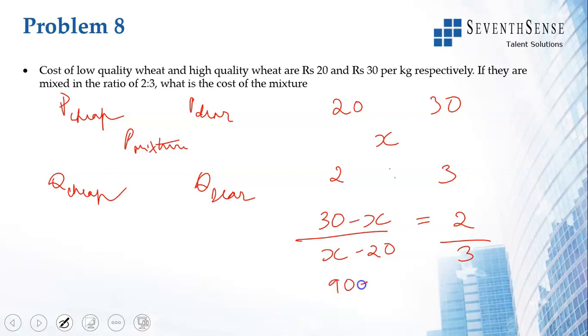So 90 minus 3x is equal to 2x minus 40. Changing signs, 130 is equal to 5x. X is equal to 26. So the price of the mixture is 26. If the two qualities of wheat are mixed in the ratio 2:3, lower quality 2 and higher quality 3, the cost of the mixture will be 26.